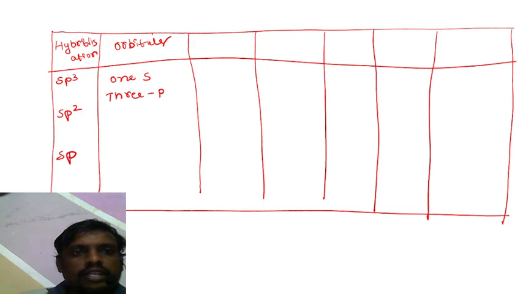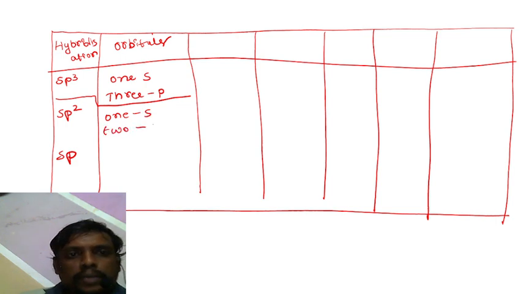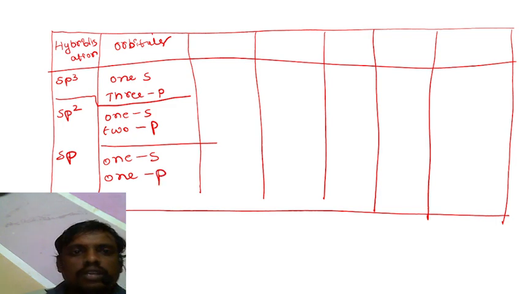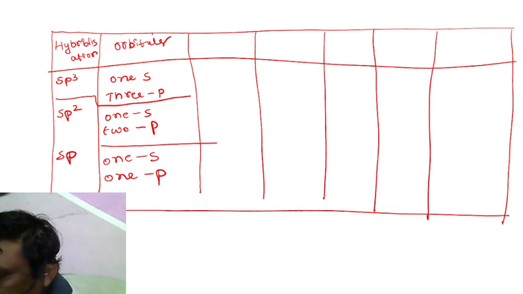Whereas in sp2, one s orbital and 2 p orbitals are available, and one s orbital and 1 p orbital are available in sp.